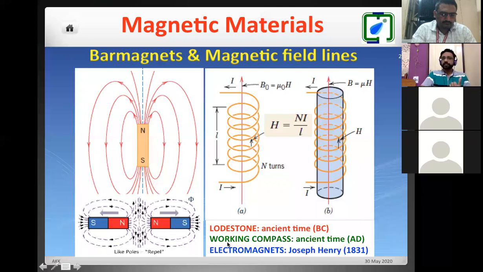The first thought was that they would make some kind of working compass. With the working compass, they started using the lodestone for various travel purposes.